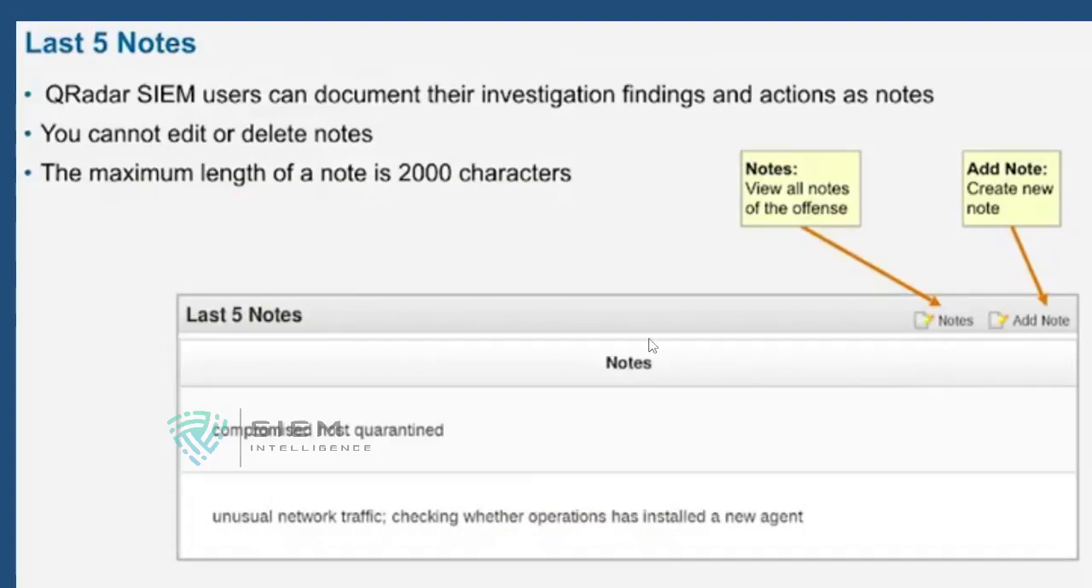You can only view the notes. Once someone has created a note, you cannot edit or delete it. In every note you can add a maximum of 2000 characters, and as I have seen, you can create up to 50 to 60 notes. But by default in an offense overview, you will see only 5 notes. If you want to see all notes, just click over here.